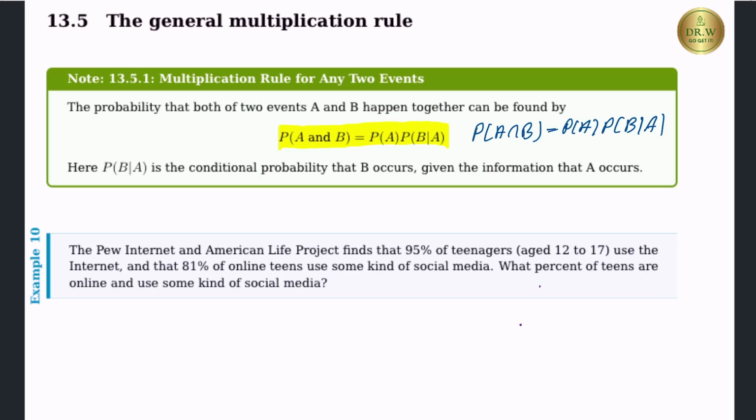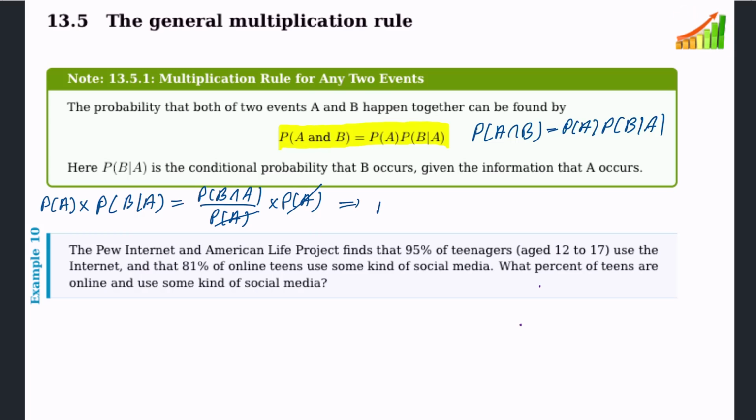Actually, this is not a new equation. The last time I explained probability of B given A equal probability of B and A divided by probability of A. So then what I do, I multiply both sides by probability of A. Then you see this one and this one cancel out.